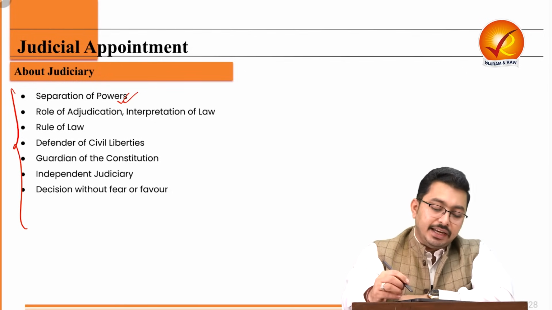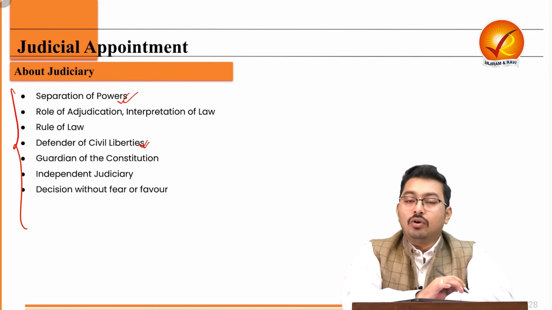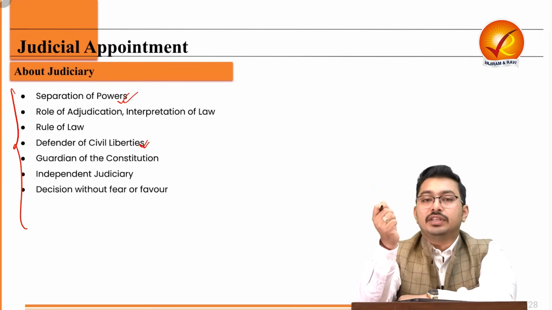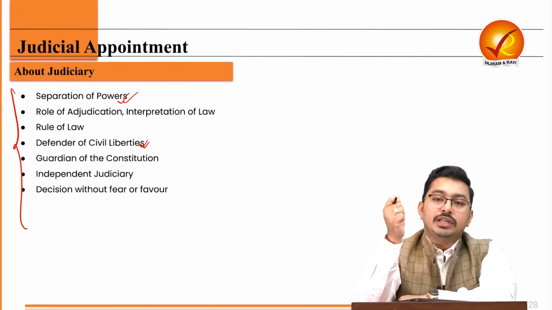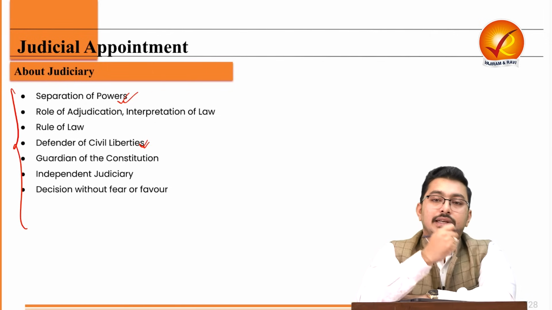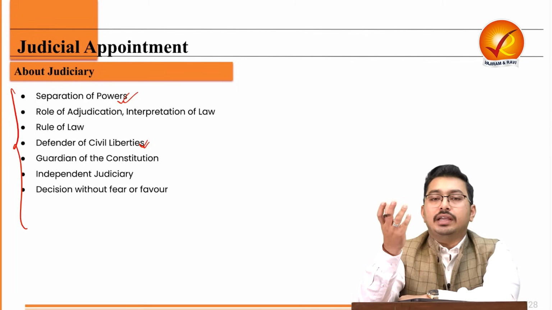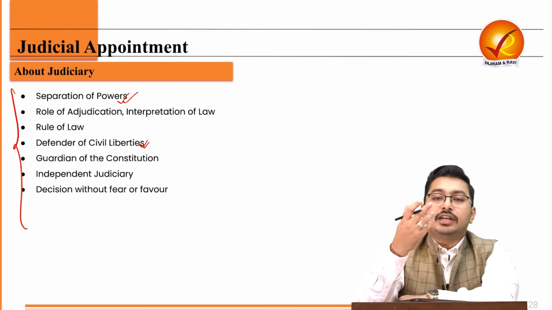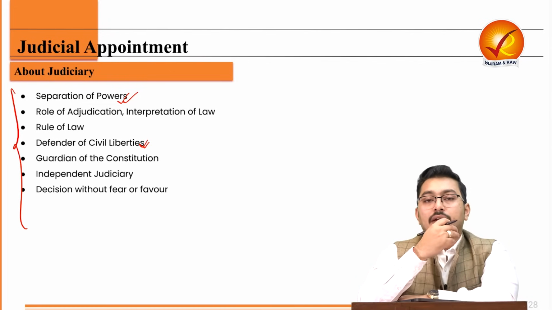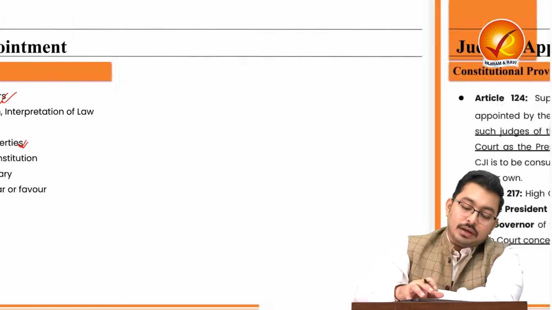Now, the judiciary is also the final interpreter of the constitution and the defender of civil liberties, and also plays the role of guardian of the Indian constitution. And it usually checks and balances the other two parts of the state, that is the legislature as well as the executive. Whenever either of the bodies or both of the bodies would try to usurp some power and to get into, let's say, uncharted territories.